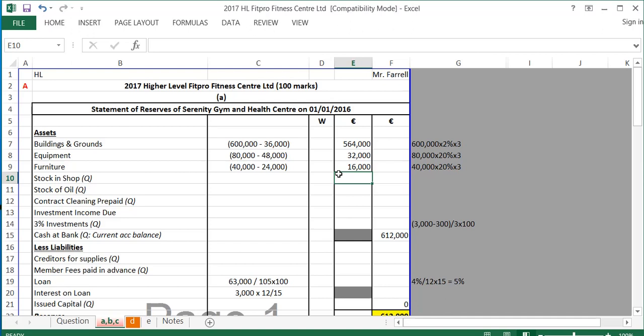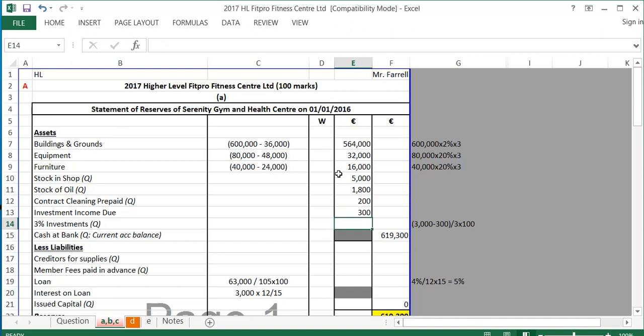The other figures are left in the question. So stock of shop, and all of these again are taken from the top of the question at the 1st of the 1st. The stock of shop is 5,000. Stock of oil is 1,800. Contract cleaning prepaid is 200. And again, that's an asset because we've overpaid for it. We don't have to pay it again. Investment income due is 300. And again, that's coming from the top of the question.